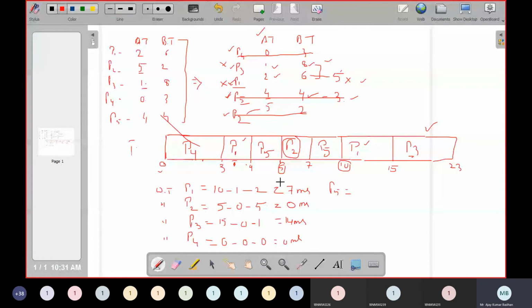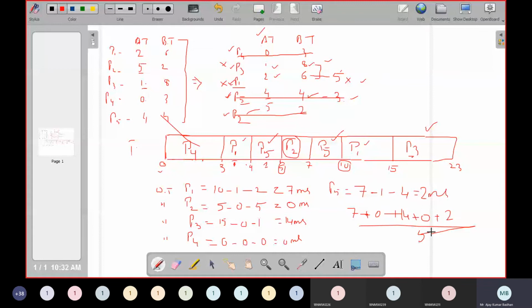So what about P5? P5 has executed 2 times. Take the latest one. So that is 7 minus how much it has executed earlier. It has executed one time, for 1 millisecond. So 1 minus the arrival time, and P5 has 4. So I think it is 2 milliseconds. So what is the average? You can do it: 7 plus 0 plus 14 plus 0 plus 2.